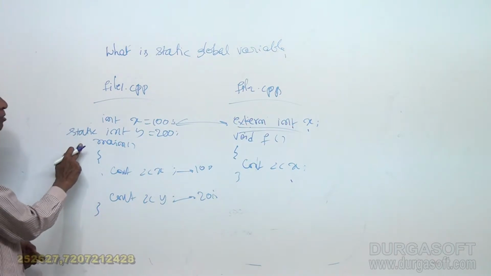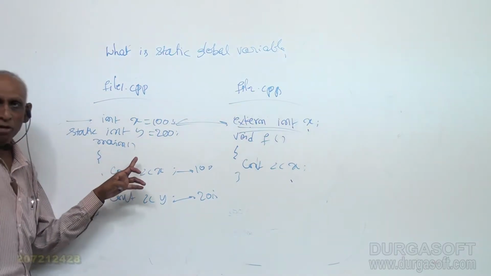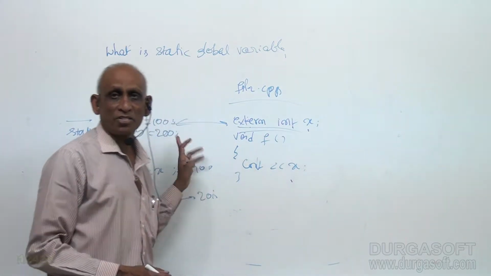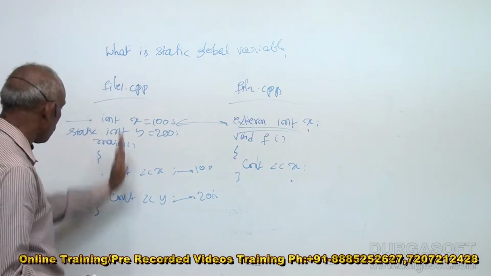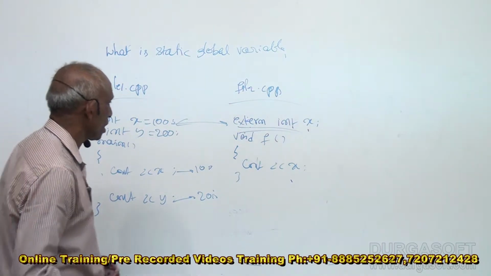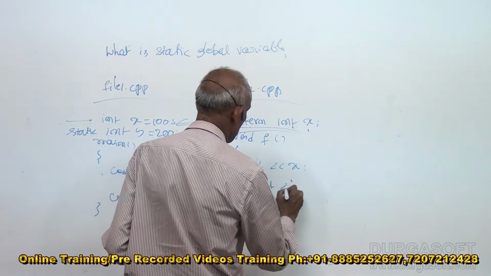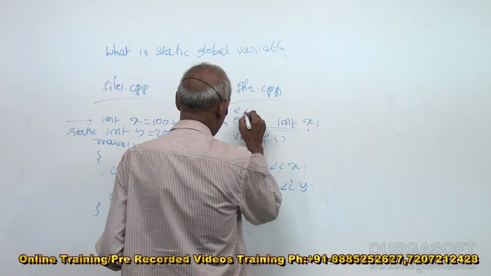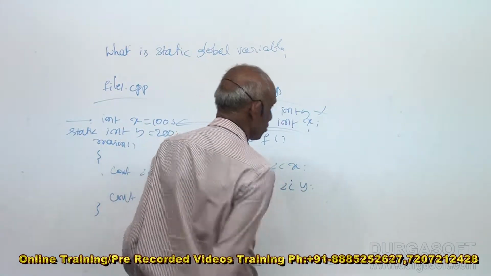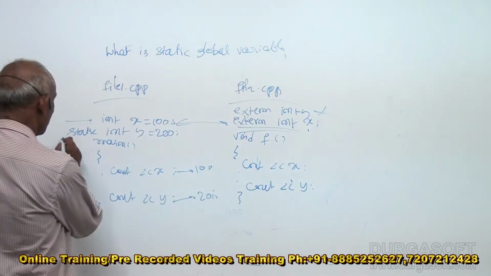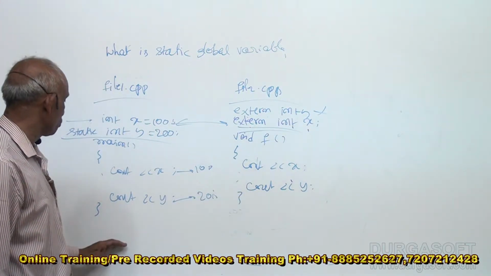This global variable x is available in other files also, whereas static global variable y is not available in other files. It is available only in this file. That means if this f wants to display y, if it declares extern int y, it will be rejected because y is a static global variable. It's not supposed to be used outside this file. This should be used only in this file.